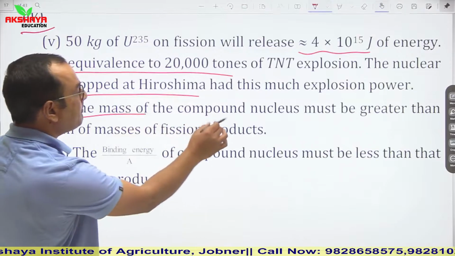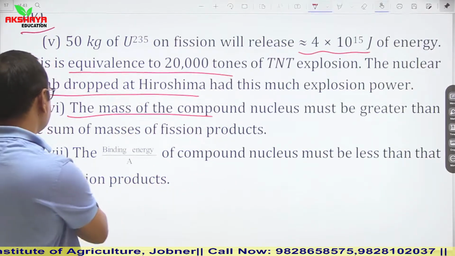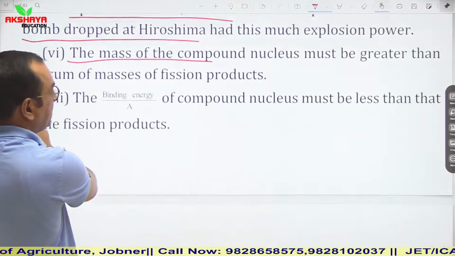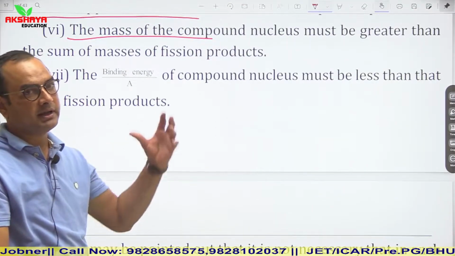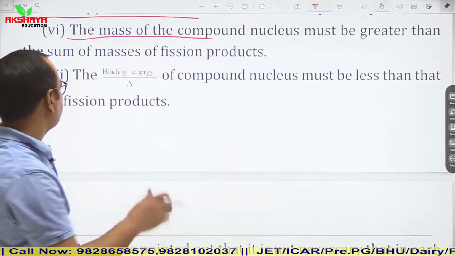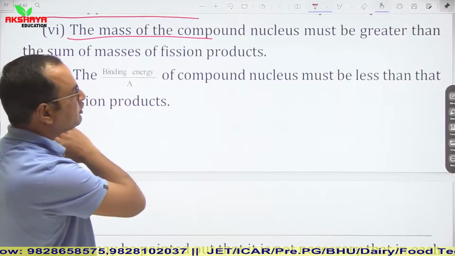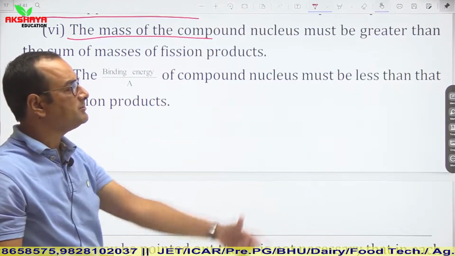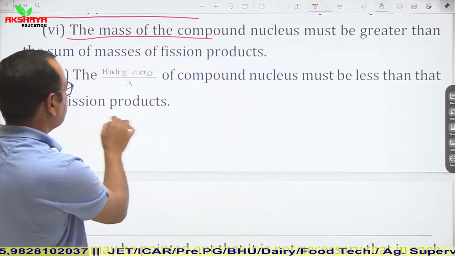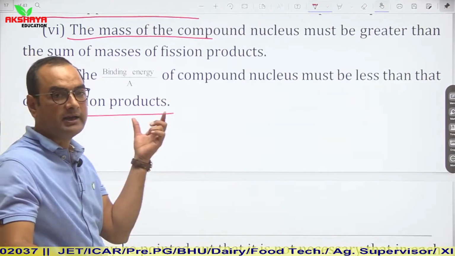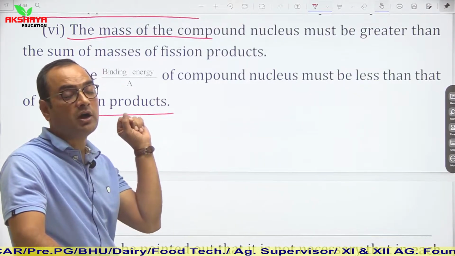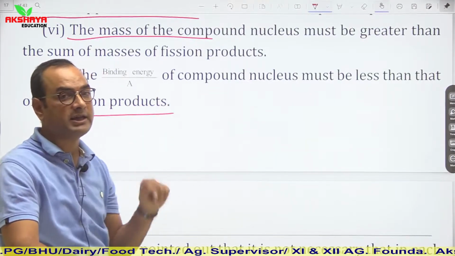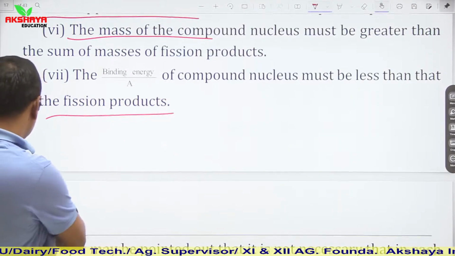The mass of the compound nucleus must be greater than the sum of masses of fission products. It means mass of compound should be greater than mass of fission products. The binding energy per nucleon of compound nuclei must be less than that of fission products.